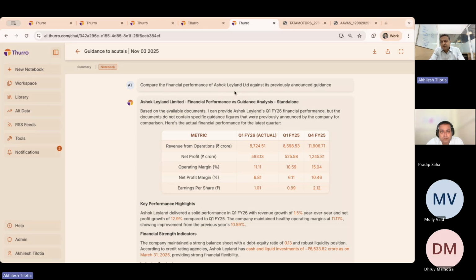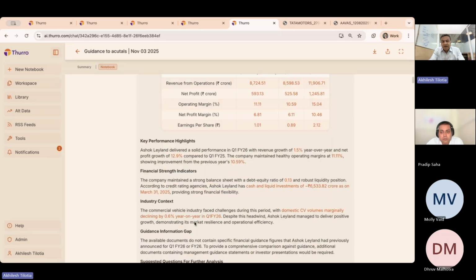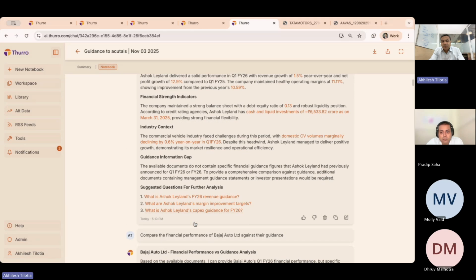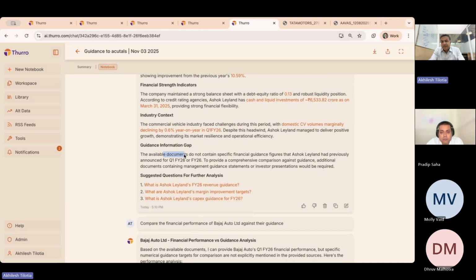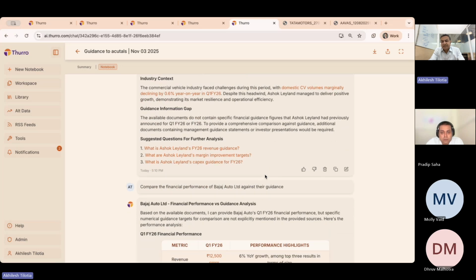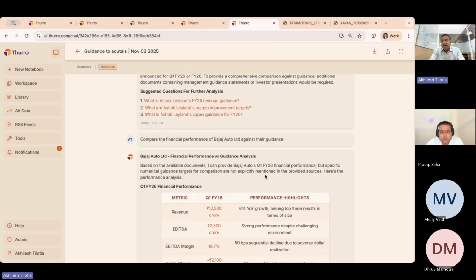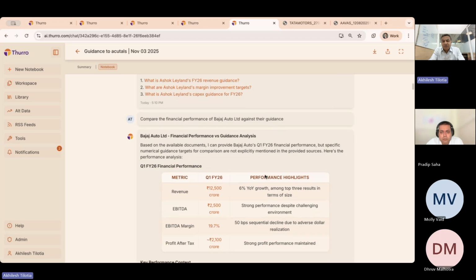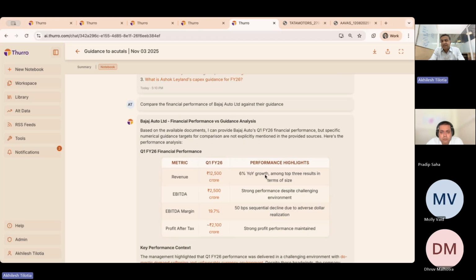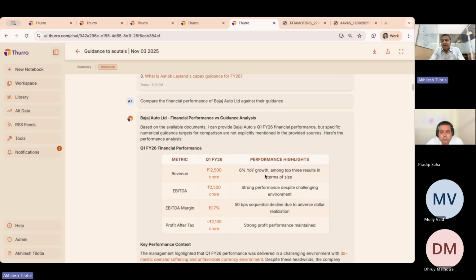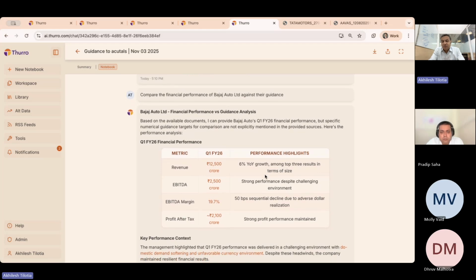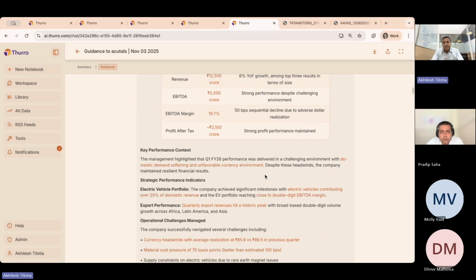Compare the financial performance of Ashok Leyland against its previously announced guidance. It will put together the actuals and try to find out if there was a guidance. If there was no guidance available, which is the case here, it says that they haven't given a specific guidance, but what you will then get is the actual performance. So in cases where the answers exist, it will give you that answer. In cases where that answer doesn't exist, the system will not hallucinate and create its own guidance and give you a response from there.